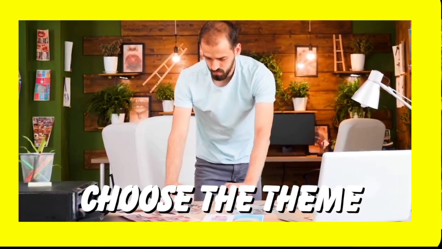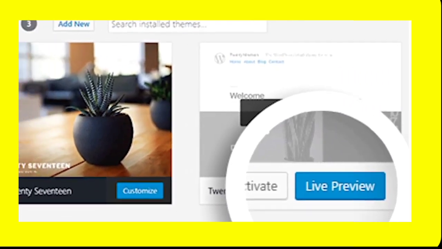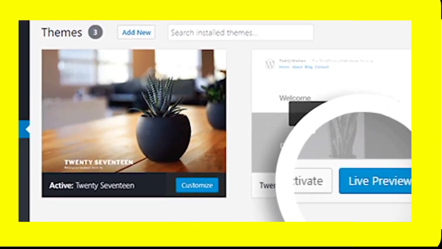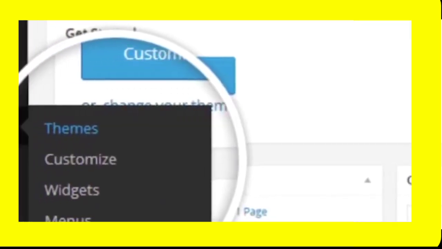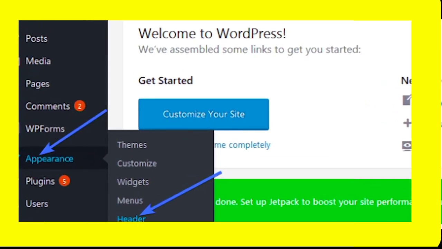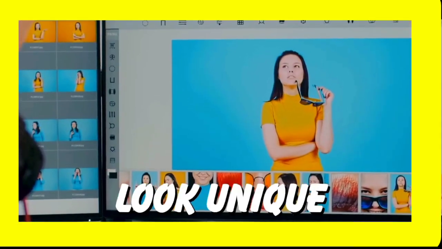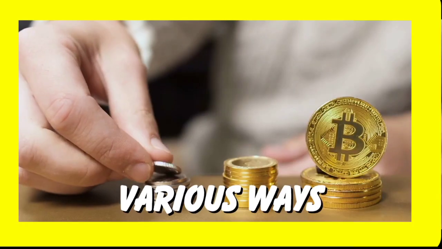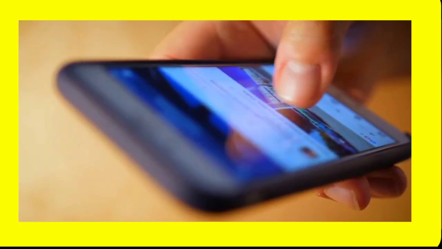Next, choose a theme. Browse the available themes and choose one that's suitable for news and information-based websites. Set the theme for your blog, and then customize your blog's appearance. Add a header image, custom background, and other design elements to make your blog look unique. In this video, we'll cover various ways to make money with a WordPress automatic news blog.